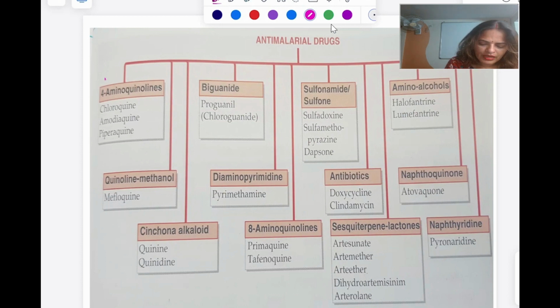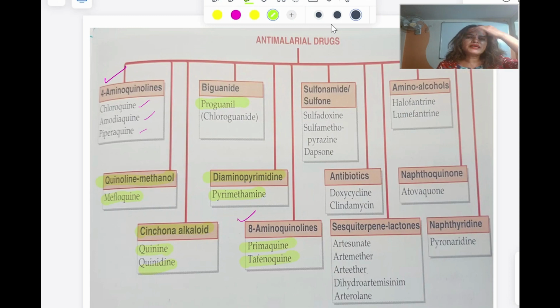We have 4-aminoquinolines and 8-aminoquinolines. In 4-amino we have chloroquine, amodiaquine and piperaquine. In 8-amino we have primaquine and tafenoquine. Then we have quinoline methanol, mefloquine; cinchona alkaloids, quinine and quinidine; biguanide, proguanil; and diaminopyrimidine, pyrimethamine.